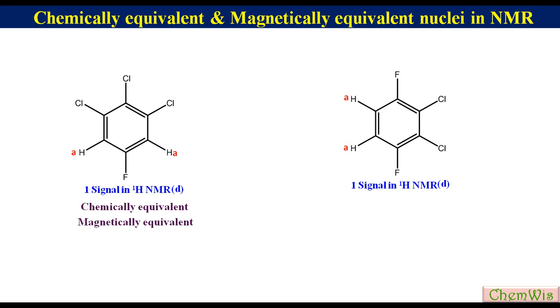So these two protons are chemically equivalent. A particular fluorine atom has different relations with the two coupled protons. For example, this fluorine atom has ortho relation with this proton while meta relation with this proton. So these two protons are magnetically non-equivalent. So these will be labeled as A and A prime.